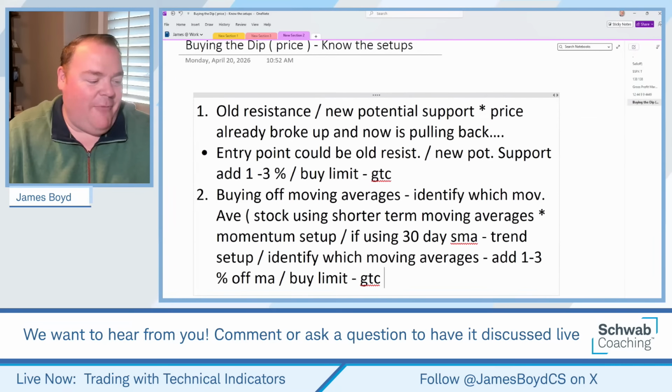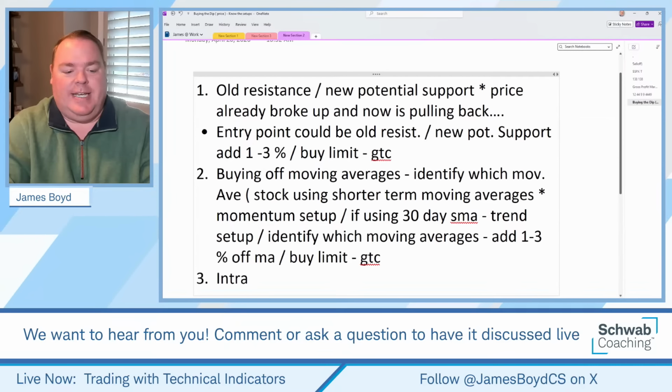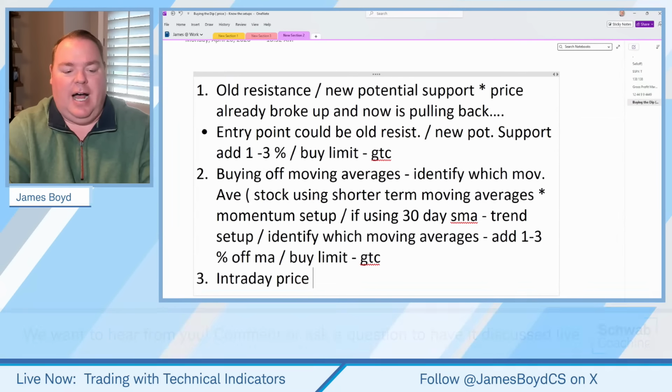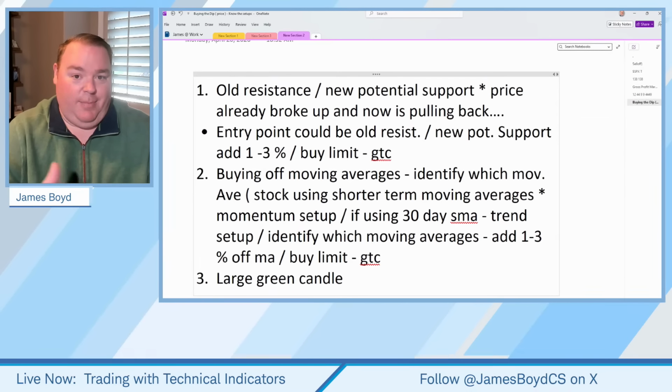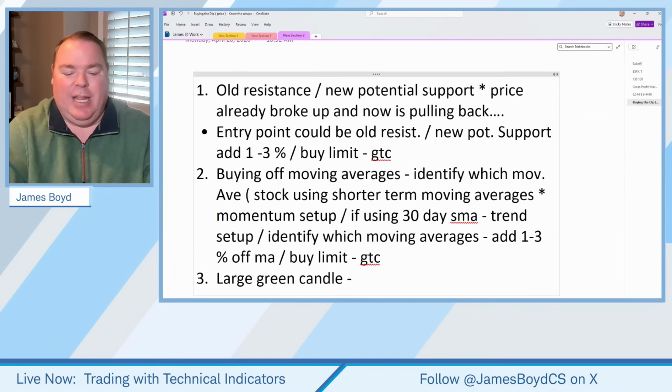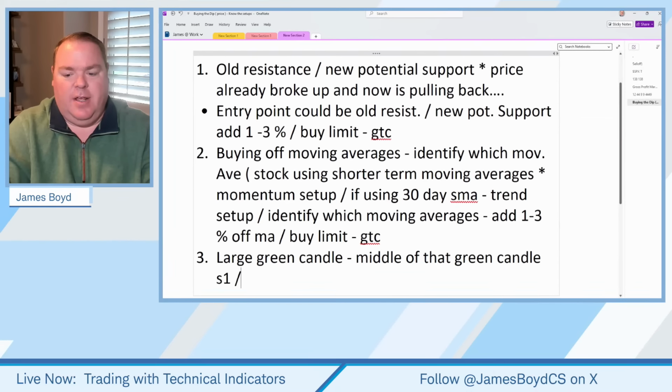Okay, now, if we talk about the third one just real quick, this is what I would call the intraday price. Let's call it this: large green candle, okay? And why a green candle? Well, the large green candle, maybe like a bullish engulfing or maybe like a piercing line. Large green candle, and the middle of that green candle we call S1. Now, don't worry, I'm going to draw pictures of these in just a sec. The middle of that green candle is known as S1.